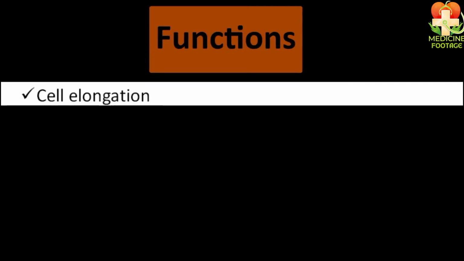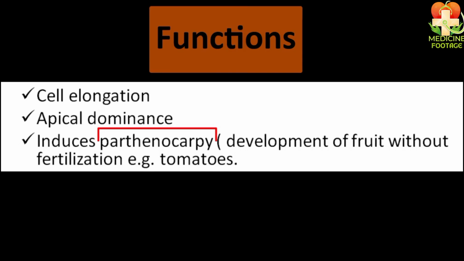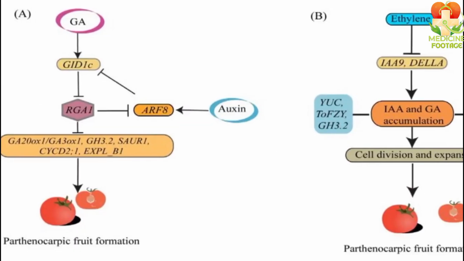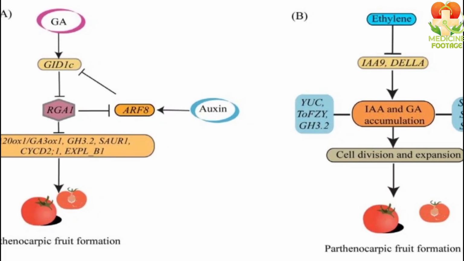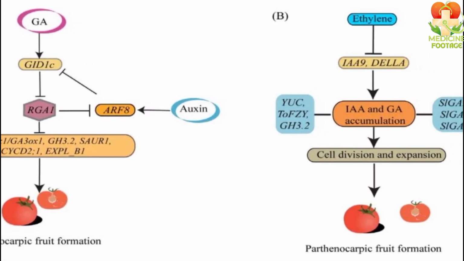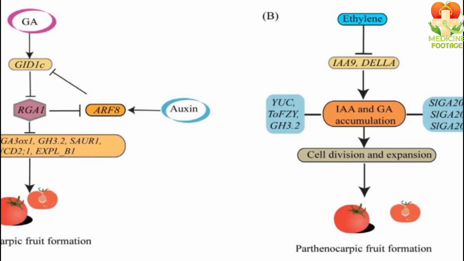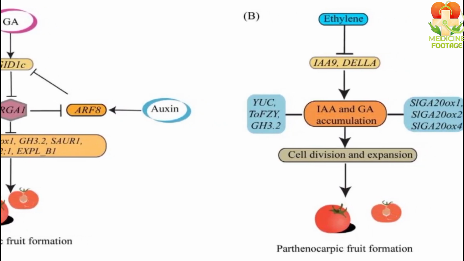If we talk about the functions of auxin, then auxin helps in cell elongation, helps in apical dominance, and it also induces parthenocarpy. What is parthenocarpy? Parthenocarpy is called the development of fruit without fertilization, meaning if a fruit develops without fertilization, like tomatoes, it is called parthenocarpy. So, the auxin hormone induces parthenocarpy.